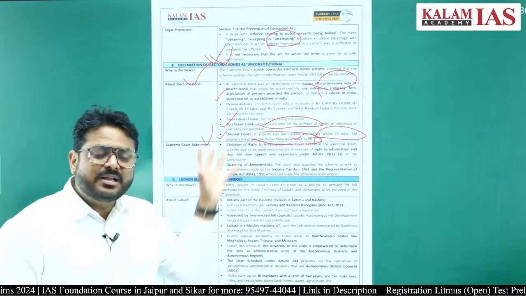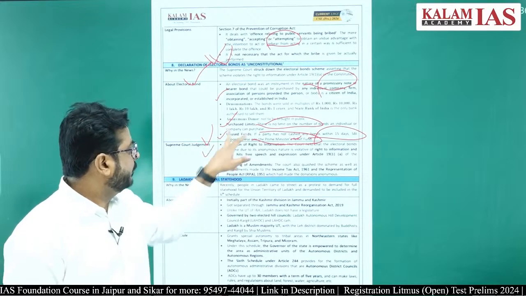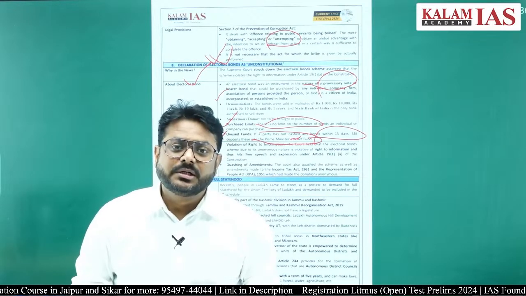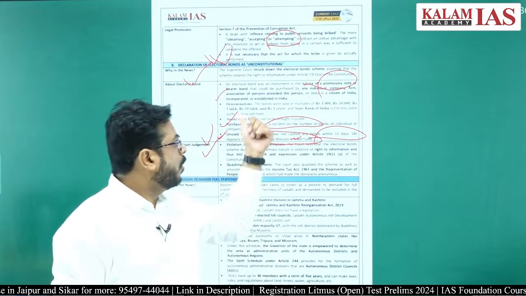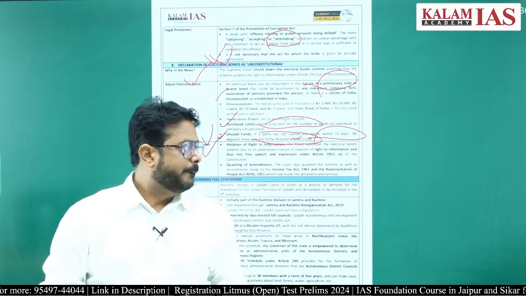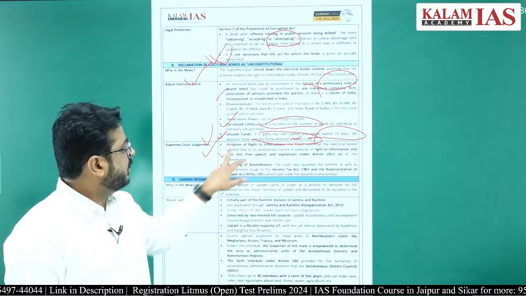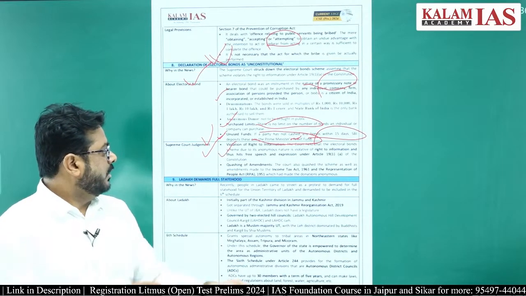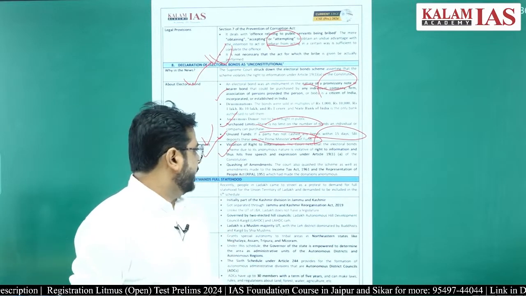As this was violating the right to information of the voters, this electoral bond has been made unconstitutional, because it was hitting the right to information under free speech and expression.